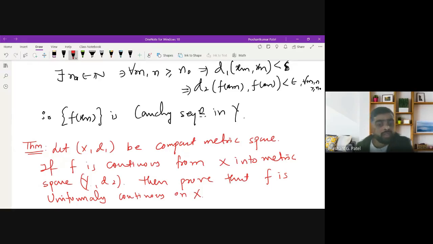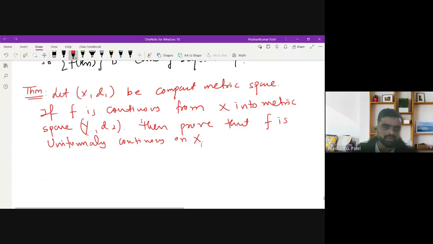What does it mean? If you have any continuous function defined on a compact metric space, then it is always uniformly continuous. That means if you have any continuous function defined on a compact metric space, then it will map Cauchy sequences to Cauchy sequences. So that is the concept, and it also tells you about uniform continuity.